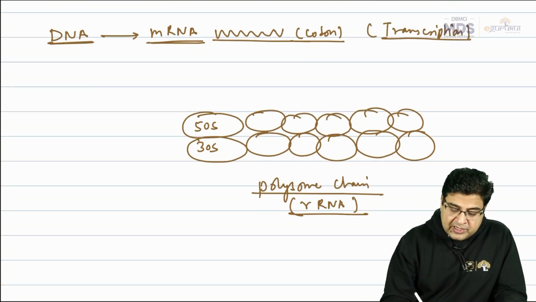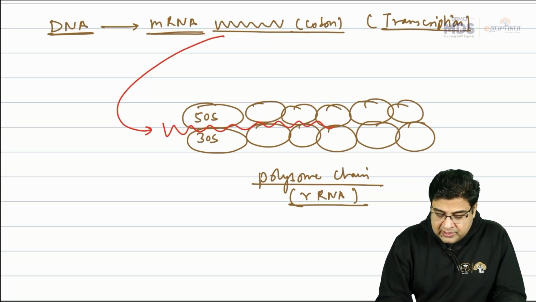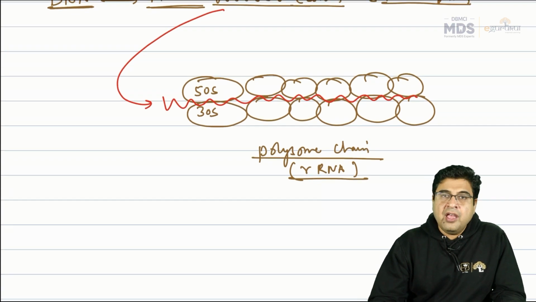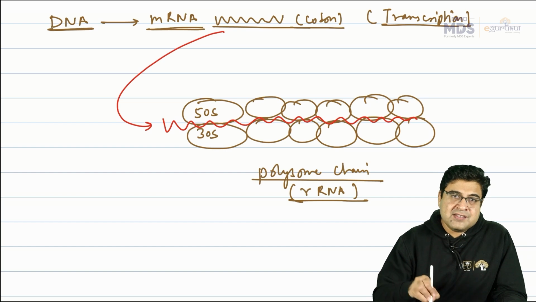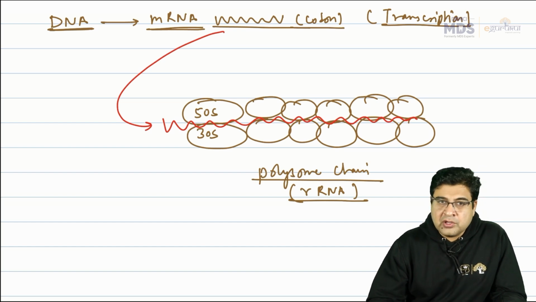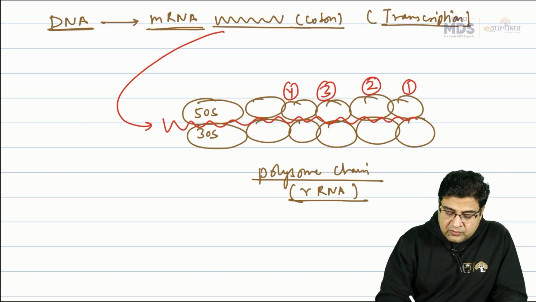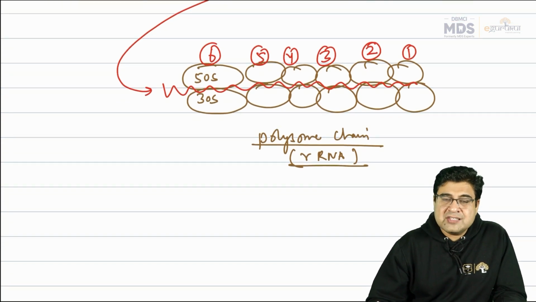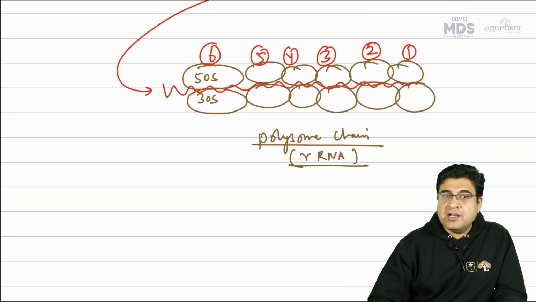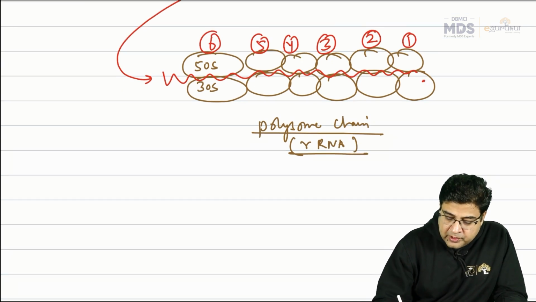Now what will happen? This messenger RNA that has a signal in the form of codons will take entry in this polysome chain of RNA. And when it takes entry, the decoding will take place. We know that the signal is stored in the form of codes, that is codons, and now the decoding will take place. So the first codon is decoded here, the second codon here, and in this way we have different places for reading the different codons. When the codons are decoded, in response the anticodons are brought by the transfer RNA to this site. On this ribosomal RNA, we have two important sites. One is known as the A site, the second is known as the P site.